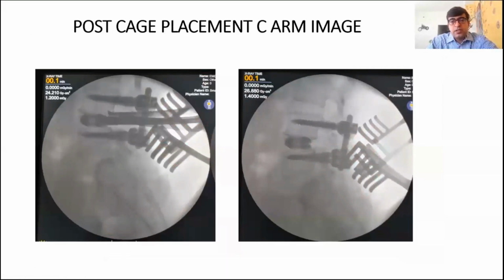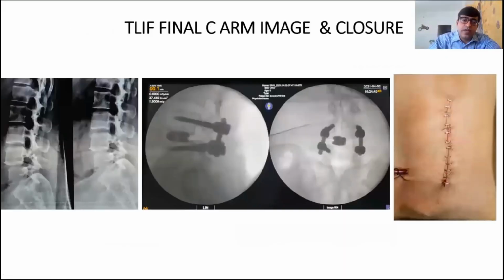So once your cage is placed, time to do a rod compression on rod on ipsilateral side, and place rod on contralateral, and then compress. So this is the final picture. You can see, as compared to pre-op, very good alignment. As compared to pre-op, excellent lordosis has been achieved, and very good cage placement. AP also, it should cross midline, and it's very good placement. And once you are satisfied with decompression, hemostasis, layered closure with a drain, and this is it there.